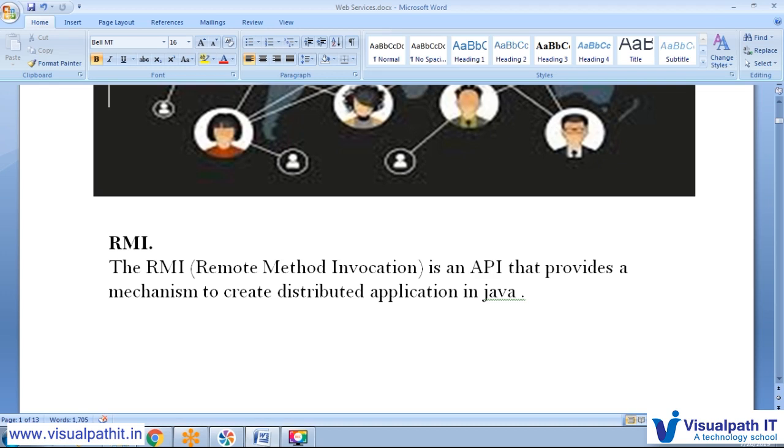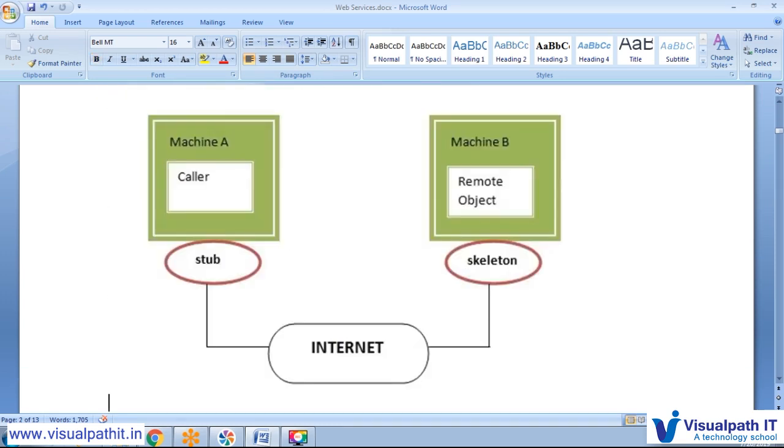Every person has multiple devices, mobile communications have come, video chatting, audio calls, voice over calls, many things have come. So the distributed environment now needs more specific technology, and RMI is not that much of a fit. Because of that, it is being replaced by web services right now.